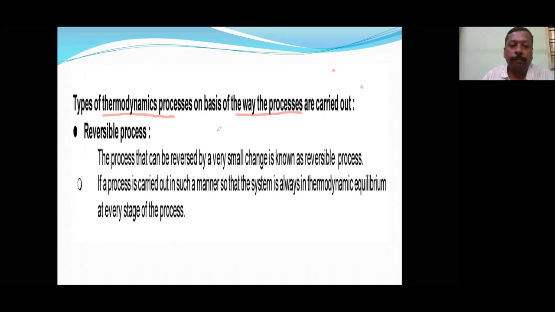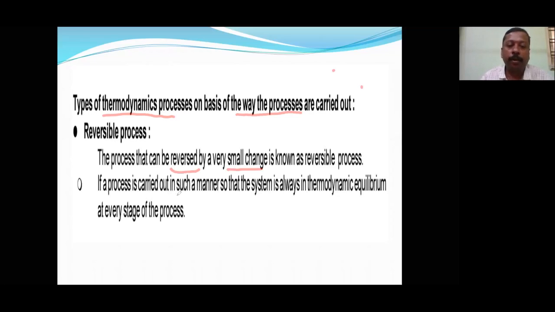If the process is carried out in small changes, infinitesimally slowly, and the process can be reversed at any point of time because a very, very small change will be there, it can be brought back into the original state by a small change. That's why it is called a reversible process. It can be reversed at any point of time.